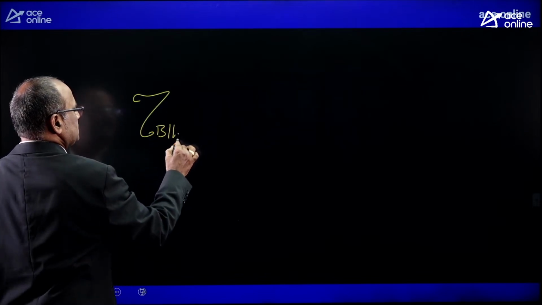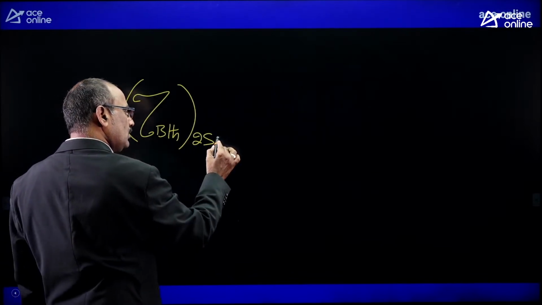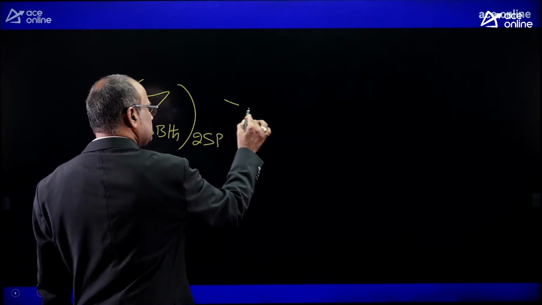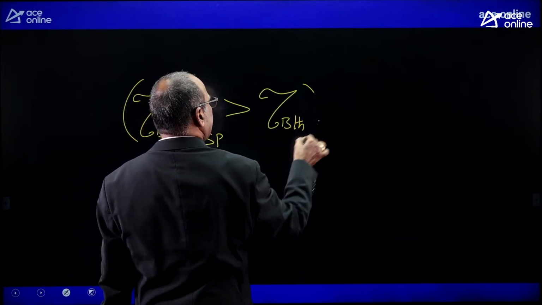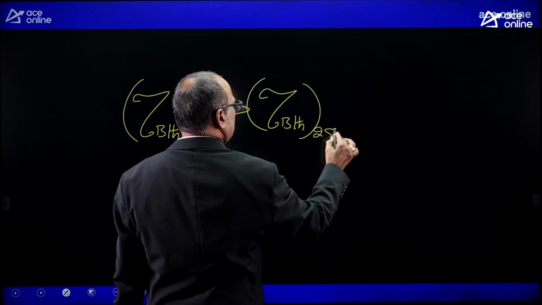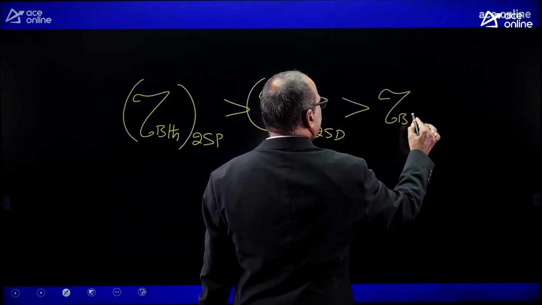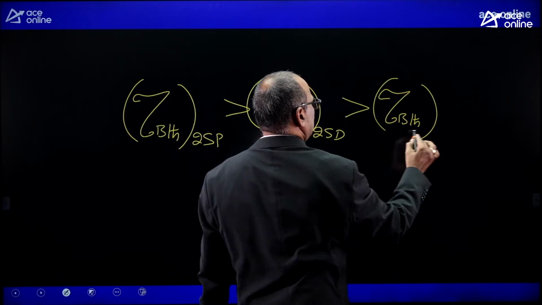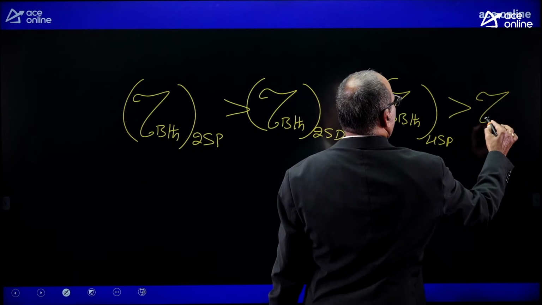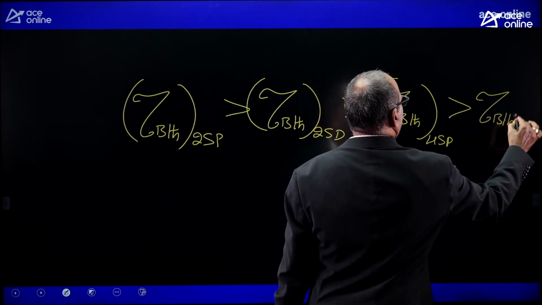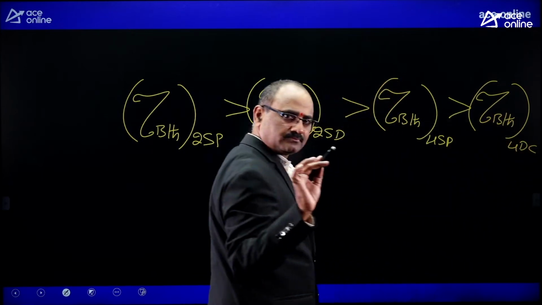Brake thermal efficiency maintained by two-stroke petrol engines is less than that of two-stroke diesel engines, which is less than that of four-stroke petrol engines, which is less than that of four-stroke diesel engines.